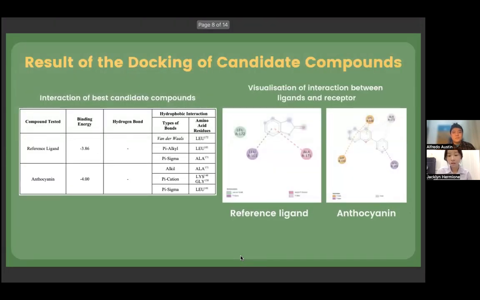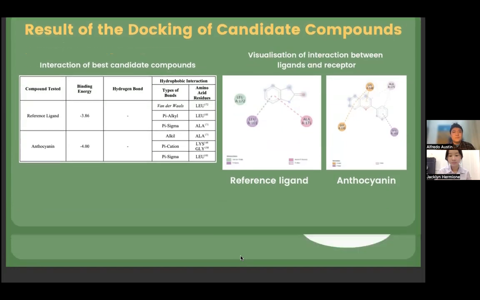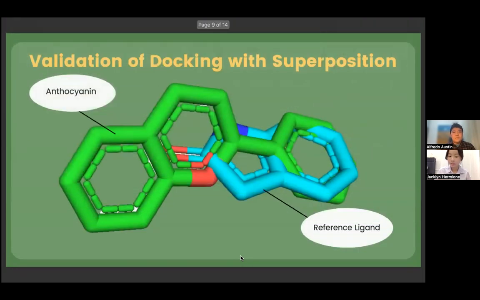These are the interactions of the best candidate compound with the receptor. There are no hydrogen bonds from the reference ligand, which supports our first argument of difficulty in finding the right treatment for Parkinson's disease. We also want to validate our anthocyanin as our best compound by comparing the position with the reference ligand. Slight difference shows more similarity.